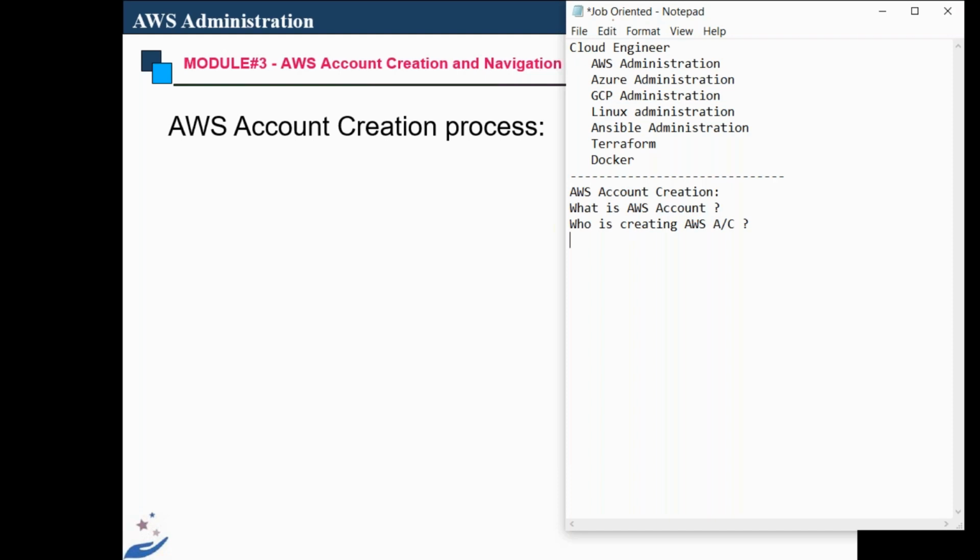If someone asks me in an interview, I can say the same thing. Did you create the AWS account? No, I never get the opportunity to create one, because this account includes your credit card information, security information, as well as the company mail and everything. That's why they never give this opportunity. The accounting team or management side will create the account and provide the credentials to us, and we can manage their infrastructure. This way we can explain.